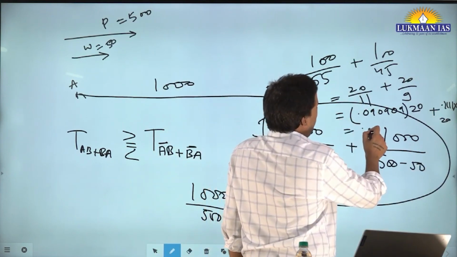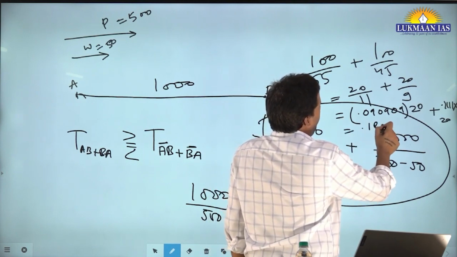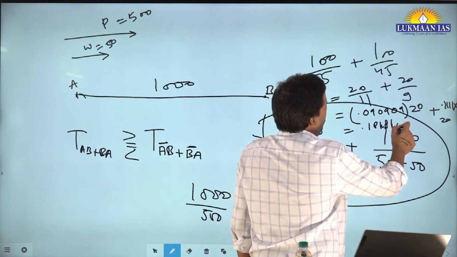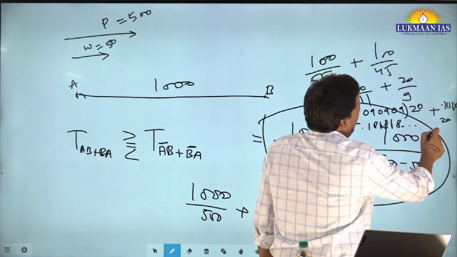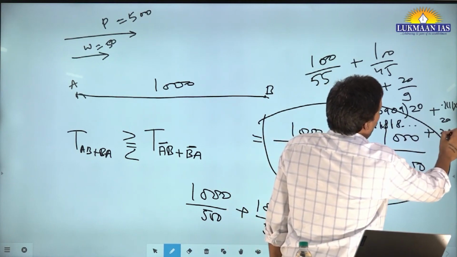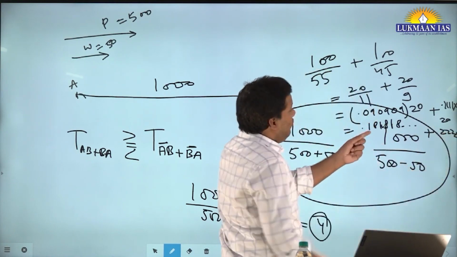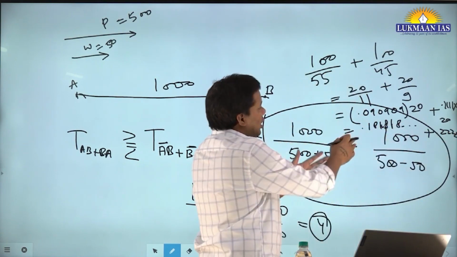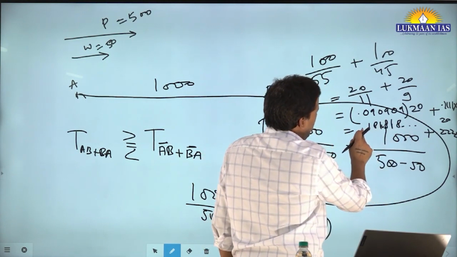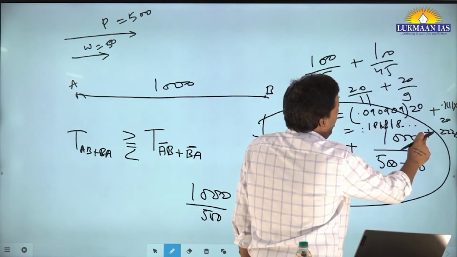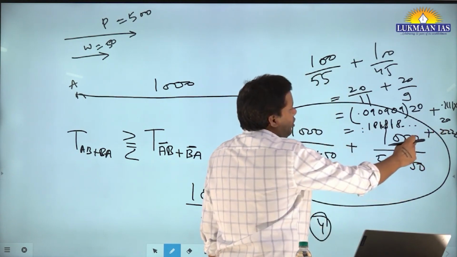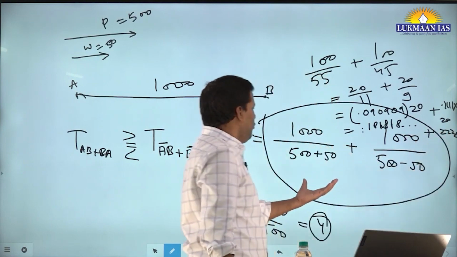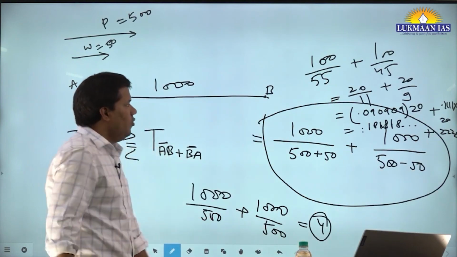It is 0.181818, recurring, and here it will be 0.2222. If it was exactly 0.18000 and this was 0.2222, then it might have been 4, but this number is more than 4.